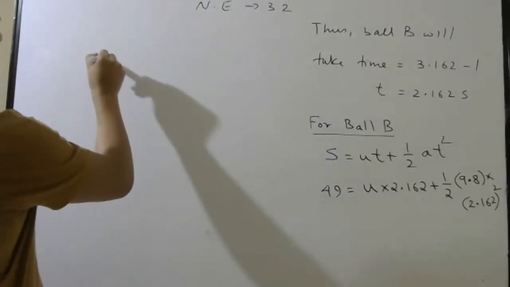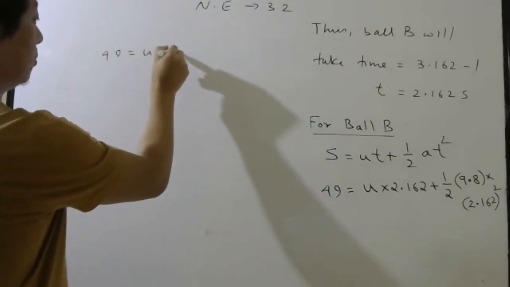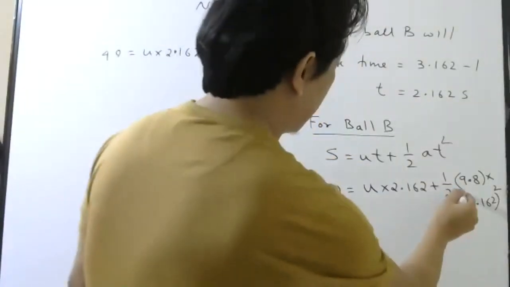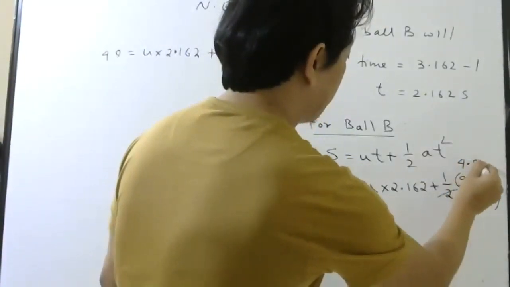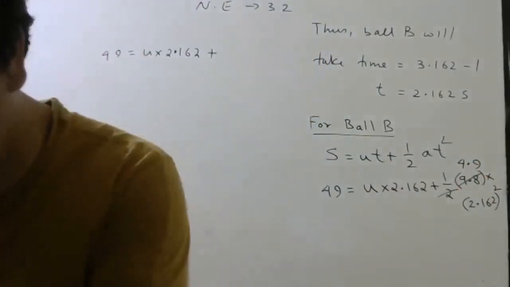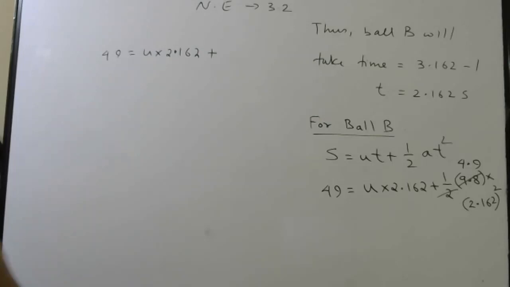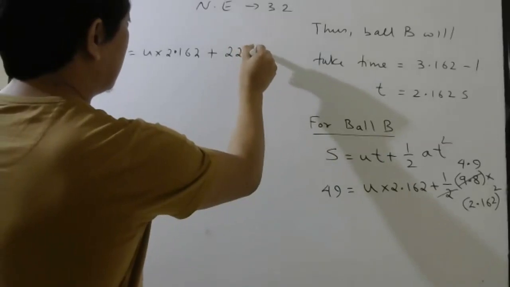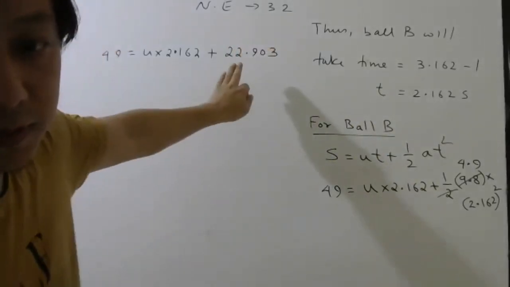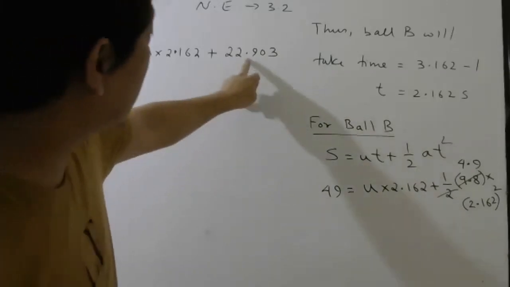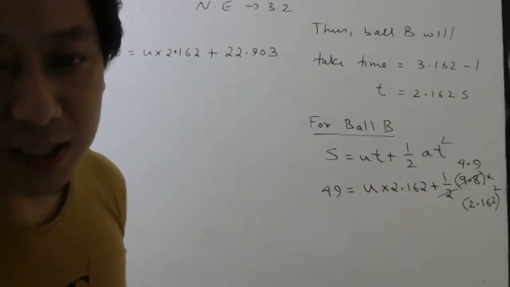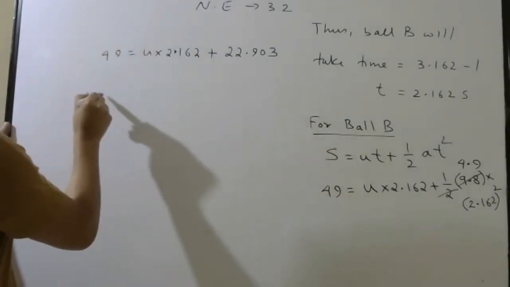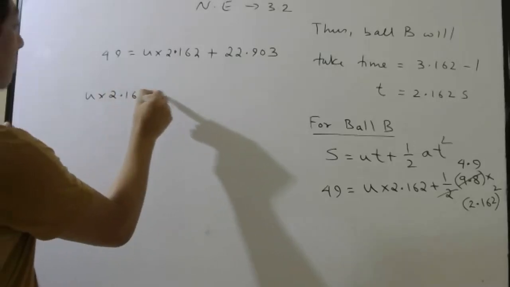Okay, so 49 equals u into 2.162 plus 9.8 divided by 2 will be 4.9. Multiply 4.9 with 2.162 square. You will get 29.903. Check this answer once. Is it correct? Up to 3 decimal places let us write, not more than that. Then bring it this side. So u into 2.162 will be 49.